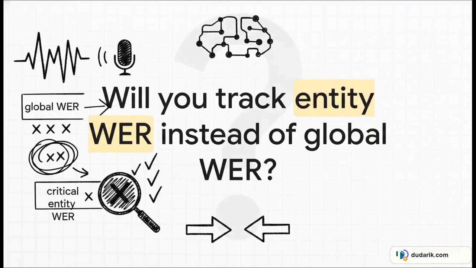Which leaves us with a final, slightly provocative thought. GSpin proves that looking at standard global word error rate can totally mask structural, catastrophic errors in your pipeline. To properly monitor your systems now, you need to track token-level WER specifically on critical entities. So, does this framework shift how you'll track your speech-to-text success moving forward? Are you going to make the jump from global WER to critical entity WER? It's definitely something to think about.